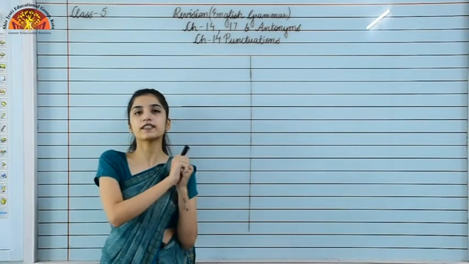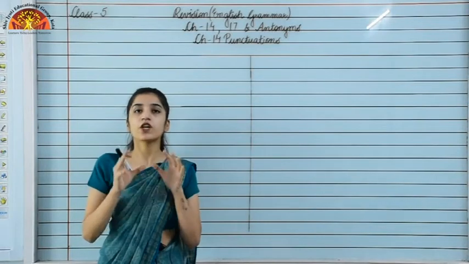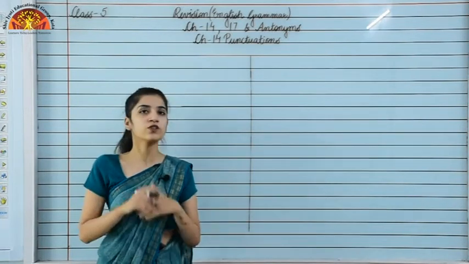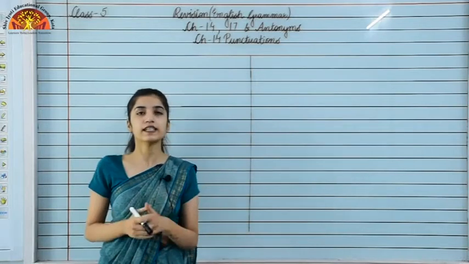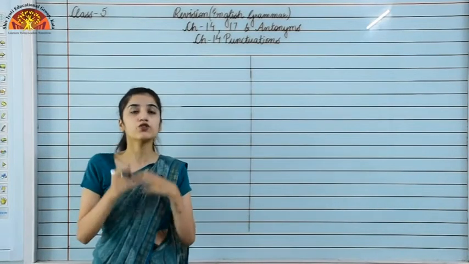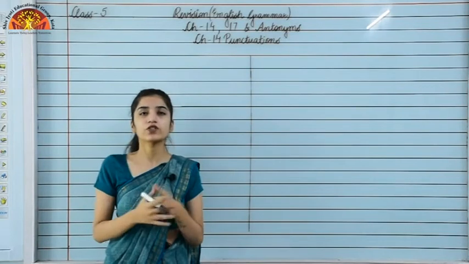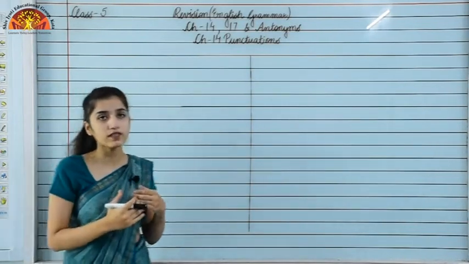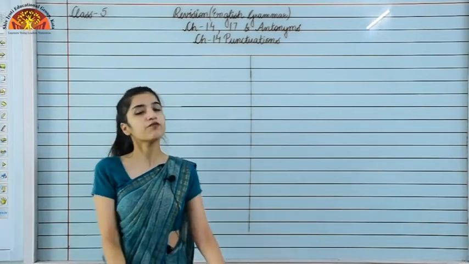So children, what is a punctuation? If I say a sentence, if I say a paragraph without any pause, without any break, will you be able to understand it? No, you are not able to understand it. So to bring clarity to the sentence, we use punctuation marks, to give a clear meaning of the sentence in the passage. We have so many punctuation marks which are already given in your book on page number 84 and 85. You can find it over there.